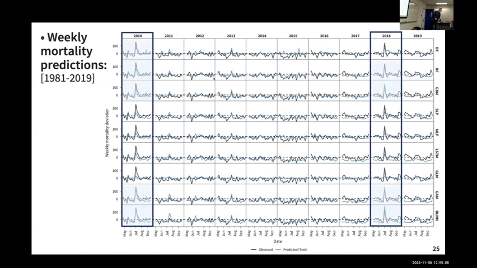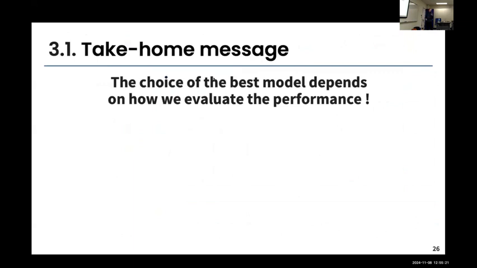So that was kind of surprising because when we showed the result for RMSE, MAE, and R-square, the performance were saying that the GBM was always the best model, which we've seen here, but we also see other models performing well. So the take-home message for this first application of machine learning for heat-related health impact is really that the choice of the model will depend on how we evaluate the performance. So if we look at classical machine learning performance criteria, it's going to tell us to use some model, while when we look at validation during actual extreme heat events, it's going to tell us to use some other model.